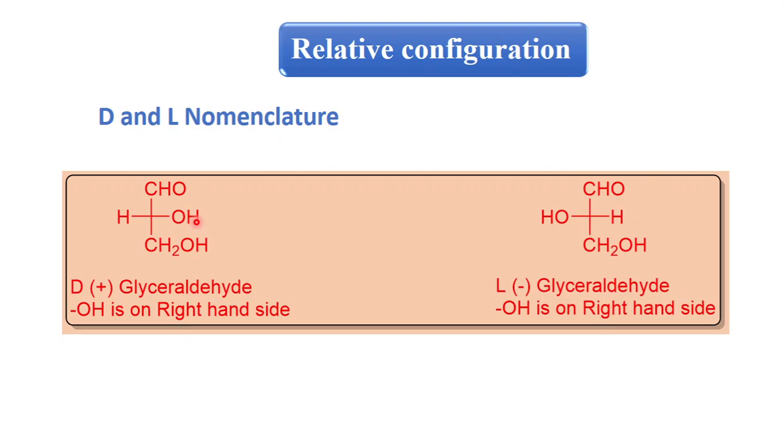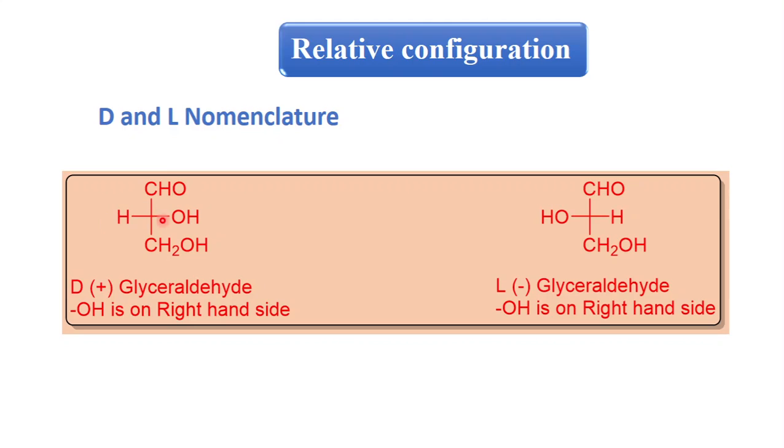Here in this D and L nomenclature, glyceraldehyde is arbitrarily chosen as a standard. This is the structure of your glyceraldehyde.